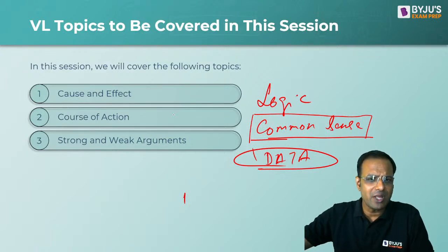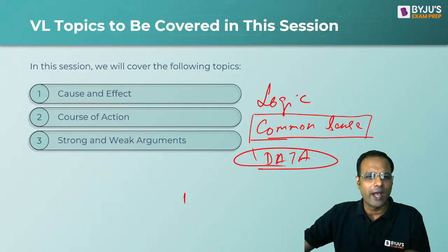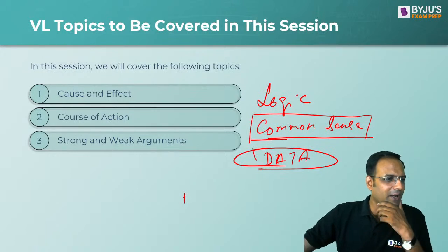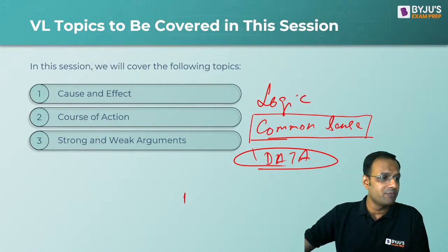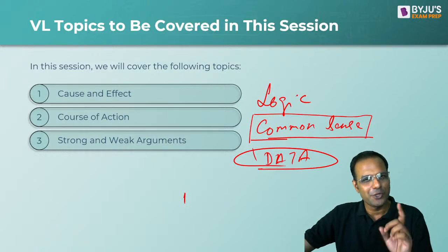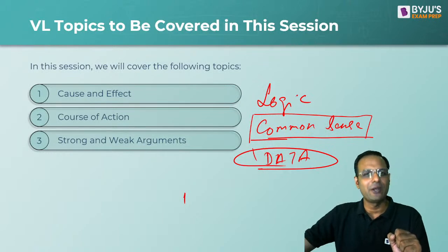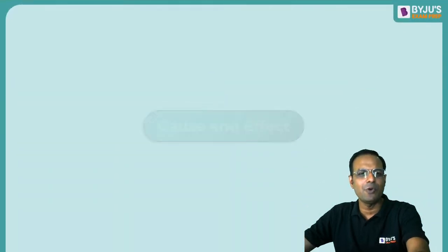So these are the three basic components of today's class: cause and effect, course of action, and strong and weak statements. इसके ऊपर हम थोड़ा सा बात करेंगे. Hi Akansha, good afternoon. Shreyansh, statement and conclusion will be taken up. Of course, it's a very, very important question set, but it will be taken up in my next class. Today, we are going to see cause and effect, course of action, and strong and weak statement. I hope that the agenda is clear to all of you.